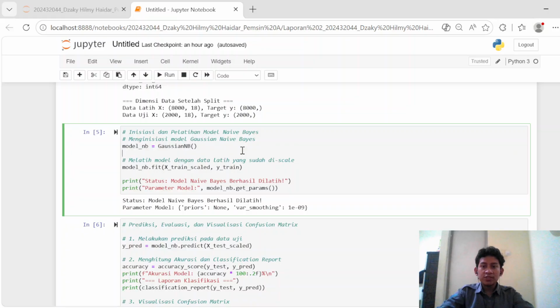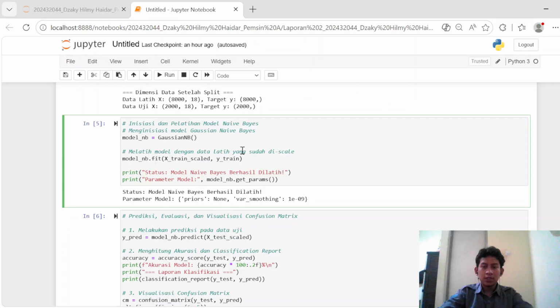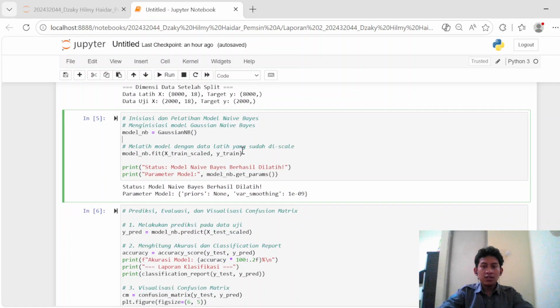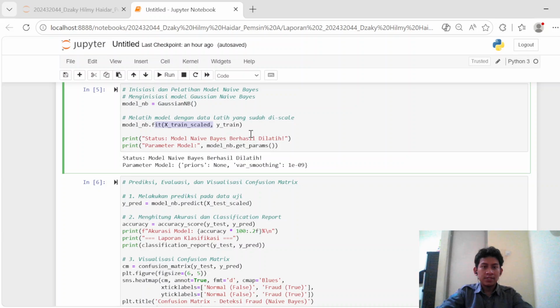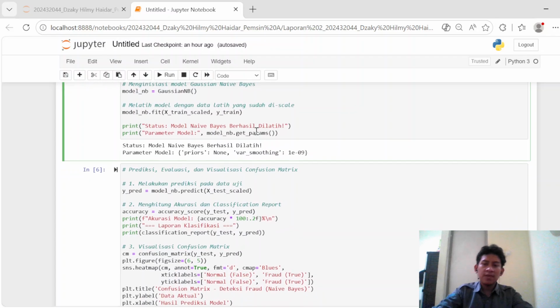The construction process was straightforward yet powerful. I initialized the algorithm into an object named model_nb, and then invoked the training method with the fit command, passing our scaled training features, X_train_scaled, along with the ground truth historical labels, y_train. During this execution phase, the algorithm maps out the mathematical boundaries of fraud.